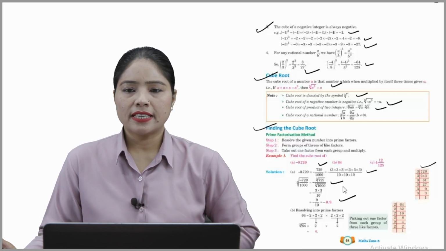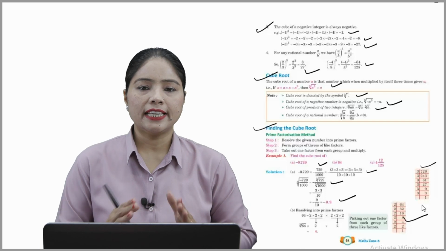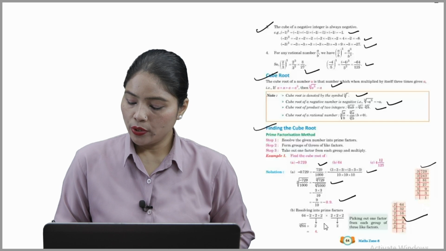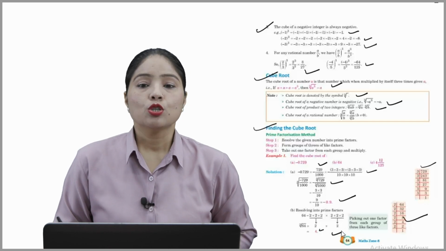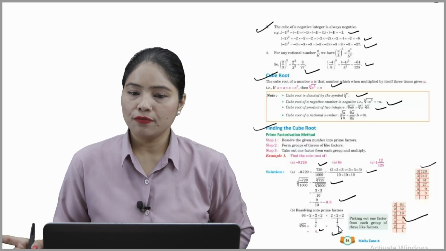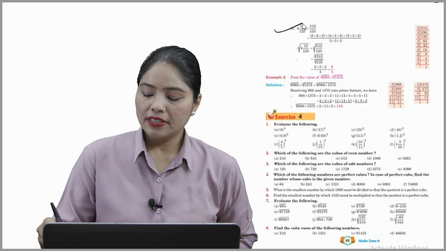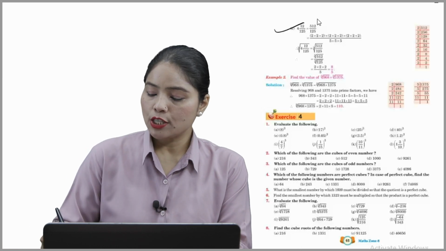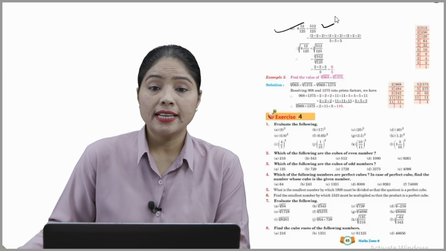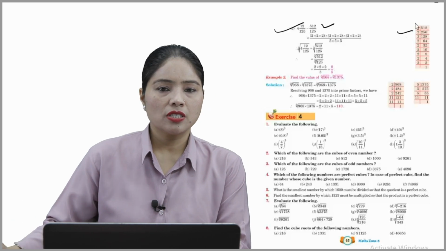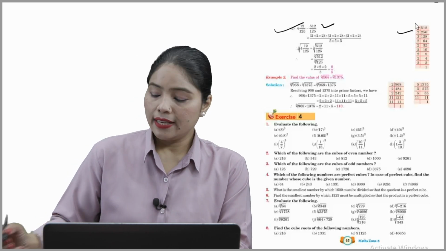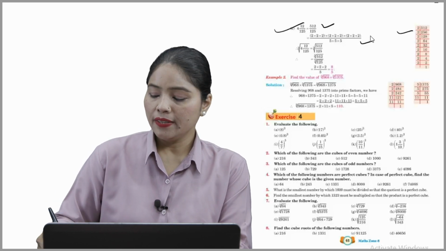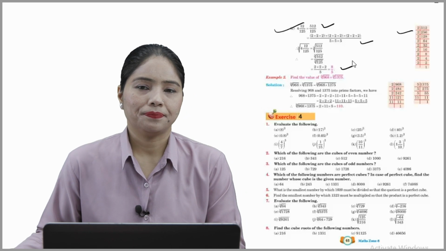Now B part. Resolving into prime factors, we first find the prime factors of 64, and we get groups of 2 2 2 and 2 2 2. One from each group gives us 4, so 4 is the answer. After that, C part, 512 by 125. First we convert it to an improper fraction. After that, do prime factorization of 512 and the groupings are made. So after grouping, 8 by 5 is the answer.